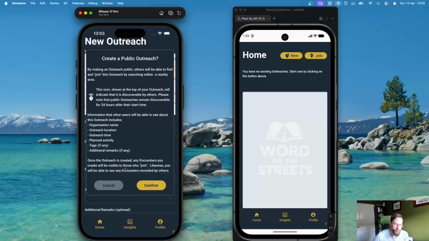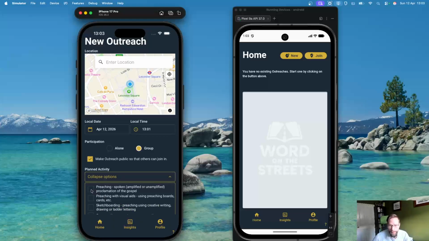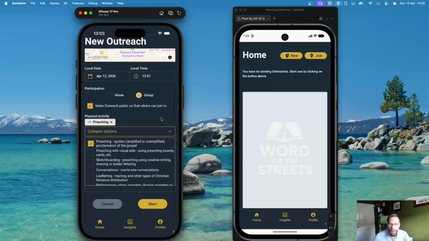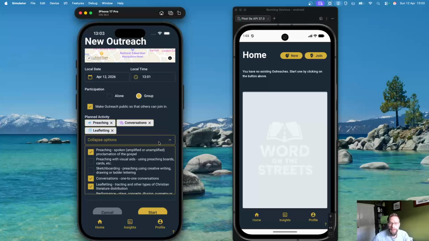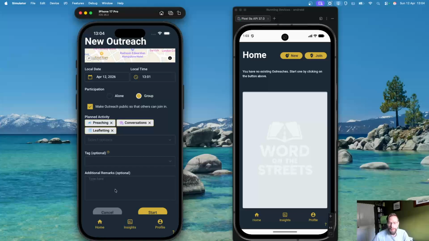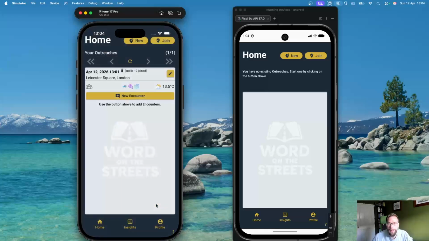So anyone who joins will be able to see pretty much everything about this outreach. So I'll go ahead and confirm that. That's exactly what we're going to do. In terms of planned activity, let's say we're going to do some preaching. We are going to do some conversations. We're going to do some leafleting. There we go, those are the 3 activities. No tag here. And I will say this is just a test outreach in the outreach remarks. And we're going to go ahead and start that.